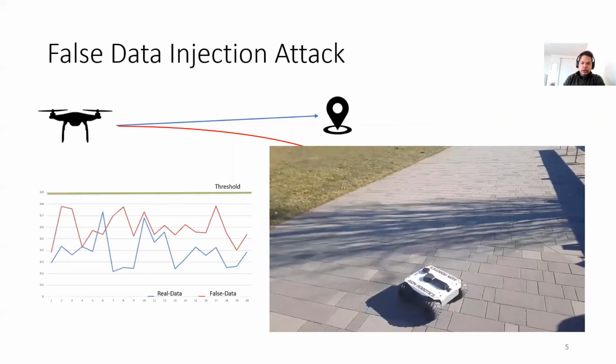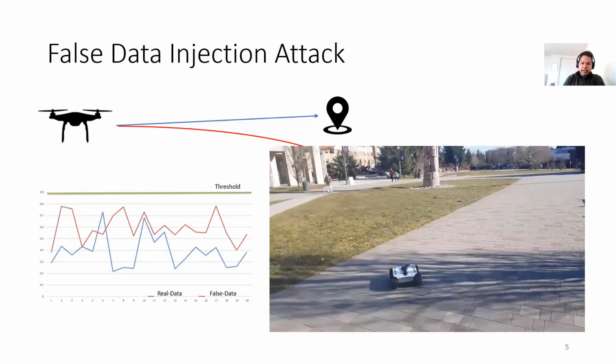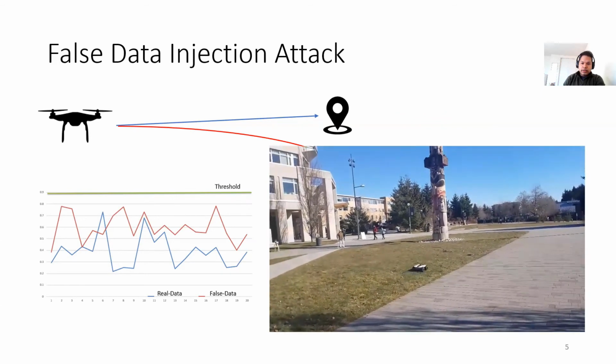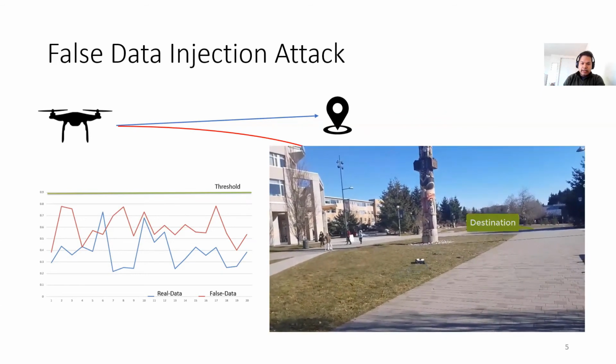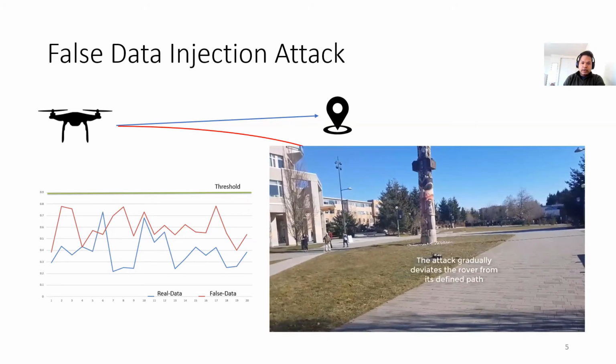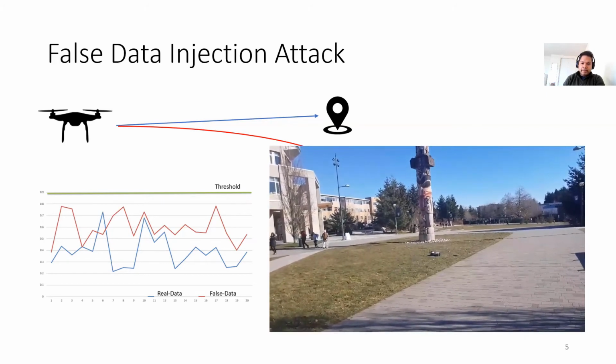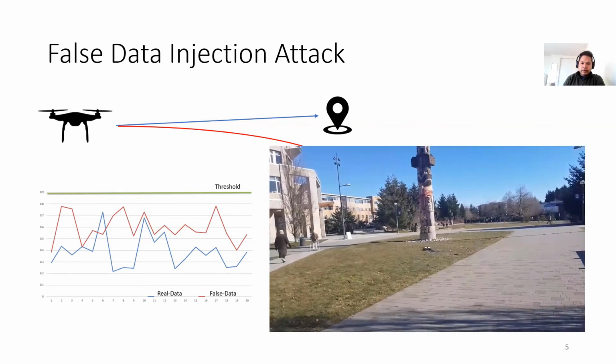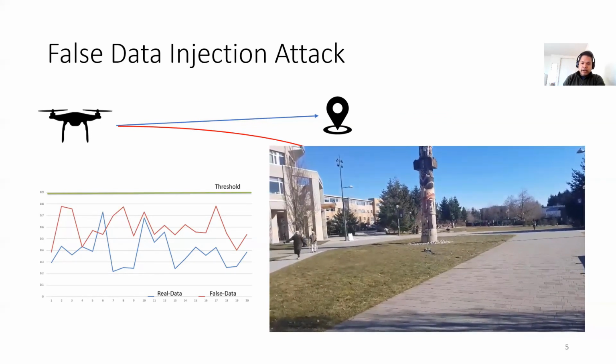In this mission, the rover covers a distance of 50 meters, and as can be seen, the attack triggers intermittent and controlled deviation while evading detection. And as the mission progresses, the deviation gradually becomes larger. For this 50-meter mission, the attack deviated the rover by about 15 meters from its target. We find that for missions longer than 5 kilometers, this attack can result in deviations longer than 160 meters.